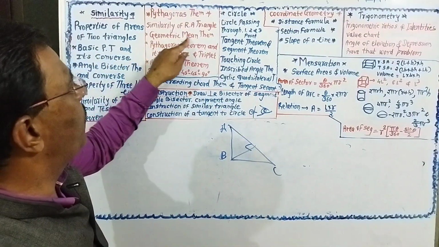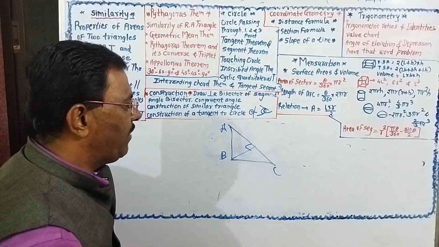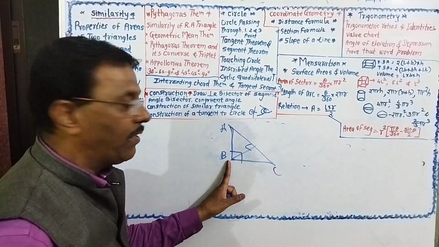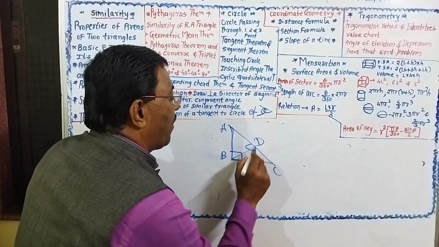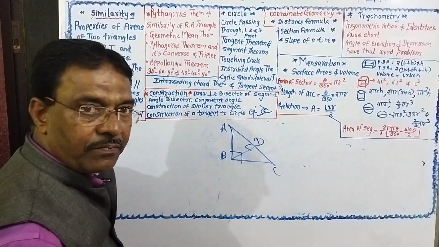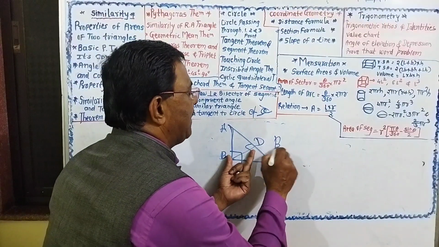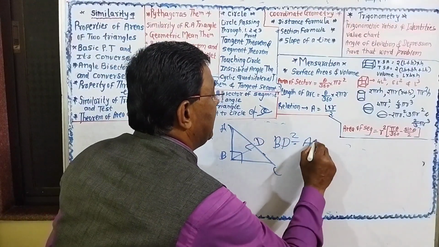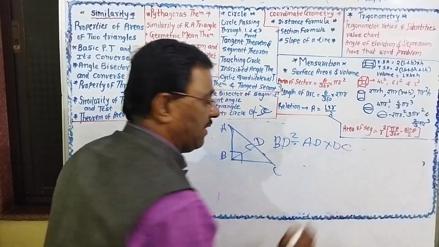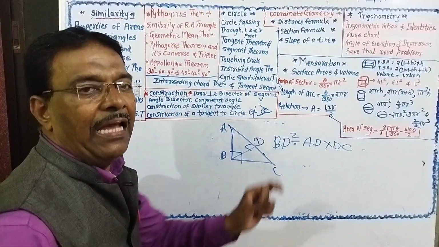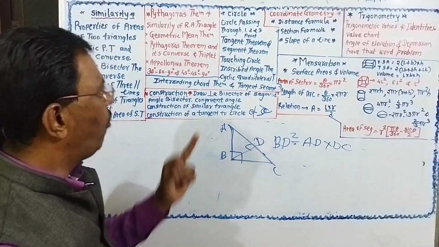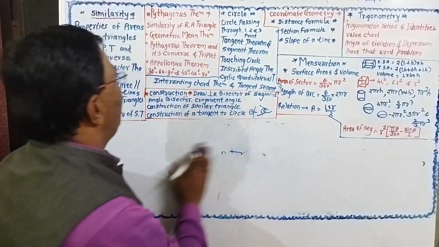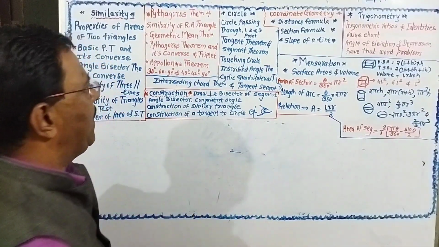This is the geometric mean theorem. What is the geometric mean theorem? If in triangle ABC, angle B is equal to 90 and BD is perpendicular to the hypotenuse, then BD square is equal to AD into DC. This is the geometric mean theorem, and one question will be there depending on the geometric mean theorem. Then there will be a question depending on Pythagoras theorem.